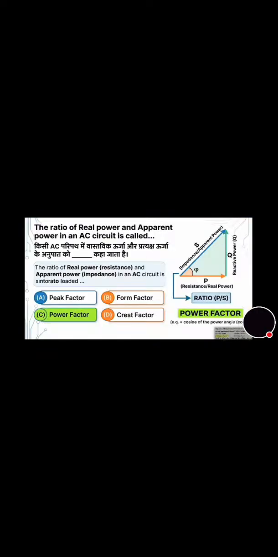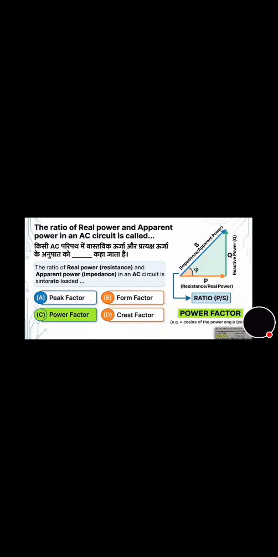Now we will move towards the next question. This question is a very important question. The ratio of real power and apparent power in an AC circuit is called what? Peak factor, form factor, power factor, or crest factor? Its correct answer is option C, that is power factor.